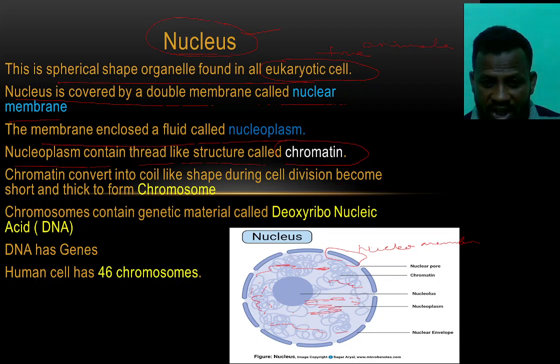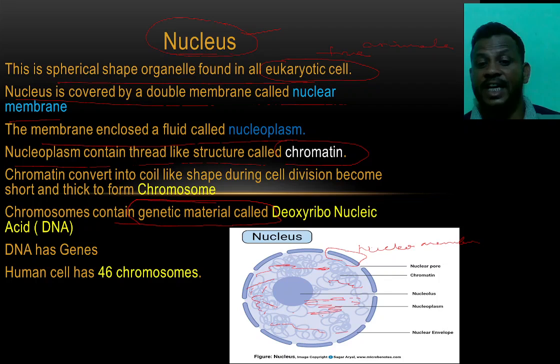All these thread-like structures are converted into a coil-like shape when the cell starts to divide, to form the chromosomes. And remember, this is a very important point, these chromosomes contain genetic material that is known as deoxyribonucleic acid, known as DNA.